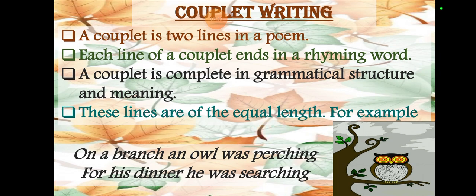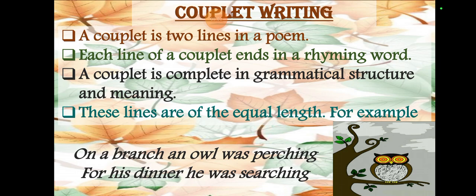Couplet writing. A couplet is of two lines in a poem, like a couple is of two people. Each line of a couplet ends with a rhyming word, and the two words should rhyme with one another. A couplet is a complete grammatical structure and has a meaning. It's always something meaningful. It should not be useless or meaningless. These lines are of equal length.